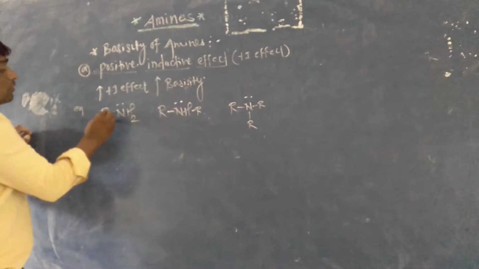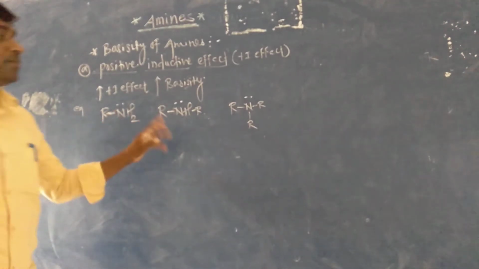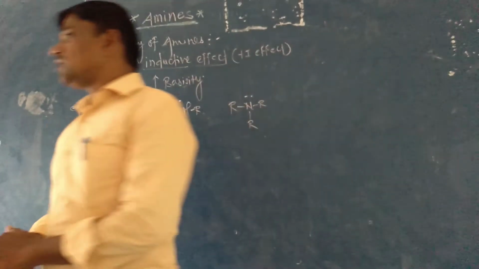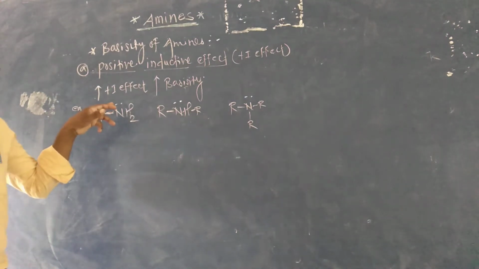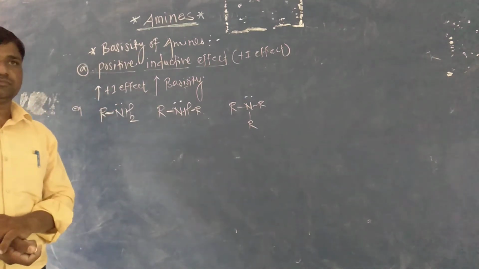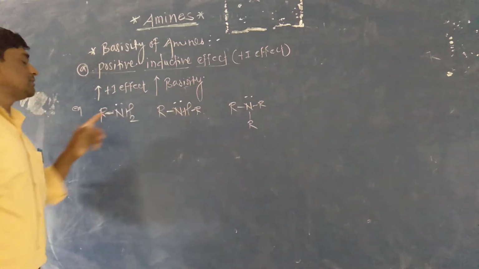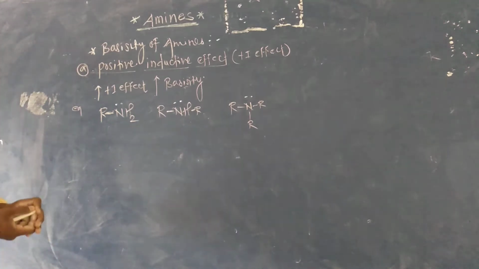The alkyl groups attached to the nitrogen atom are electron donating groups, and this electron donating group increases the electron density of the nitrogen atom, so these electrons are easily available for coordination.